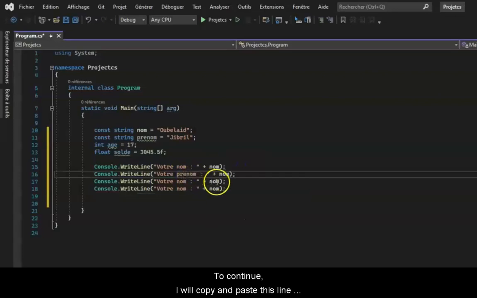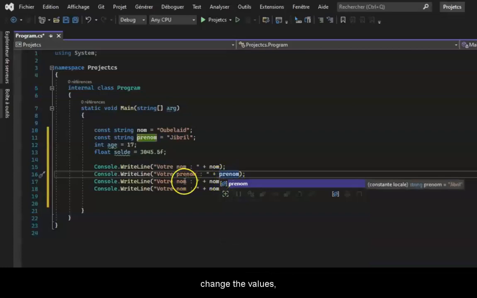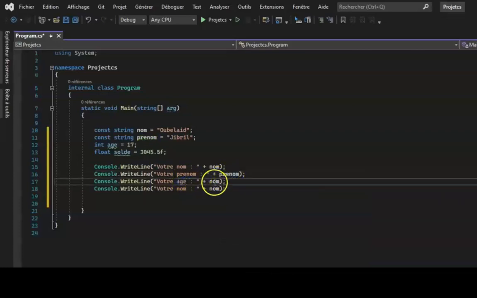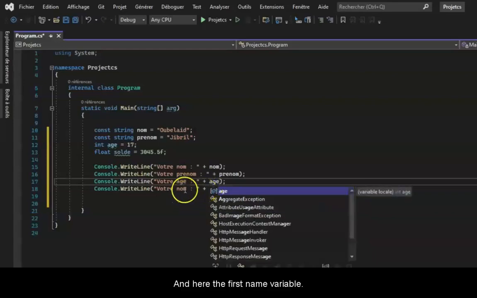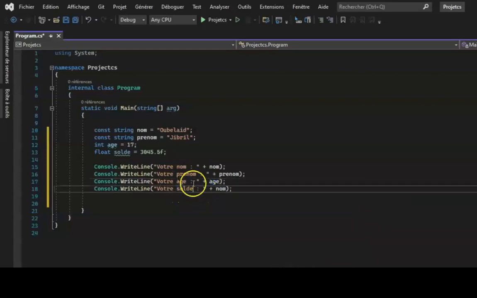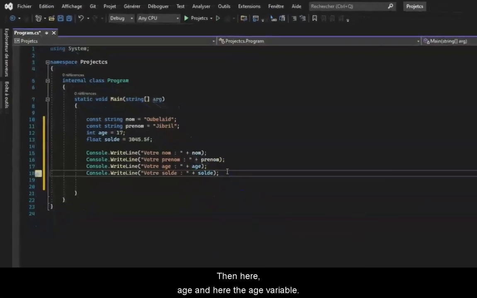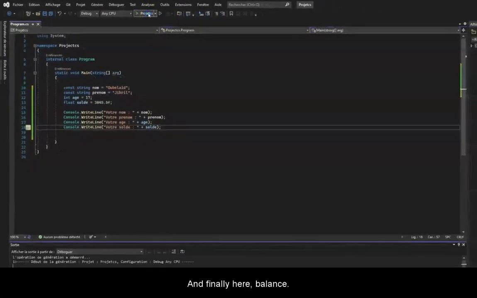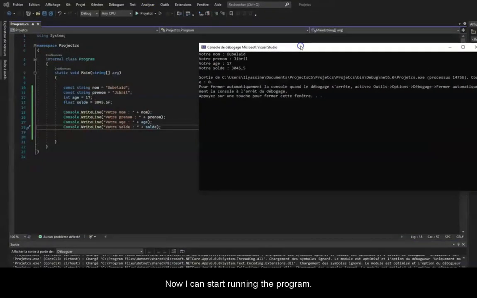To continue, I will copy and paste this line several times to go faster. And now I just have to change the values. Here I will type first name. And here the first name variable. Then here age, and here the age variable. And finally here balance. Now I can start running the program, and you can see that we have the expected result.